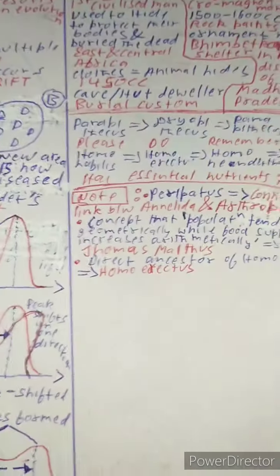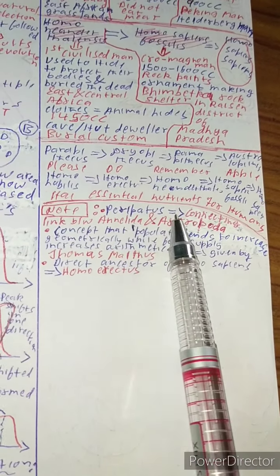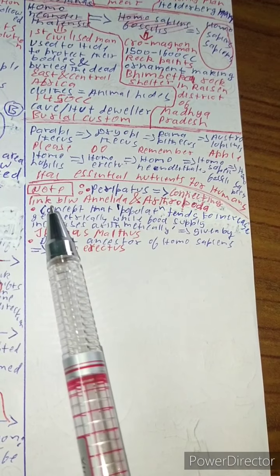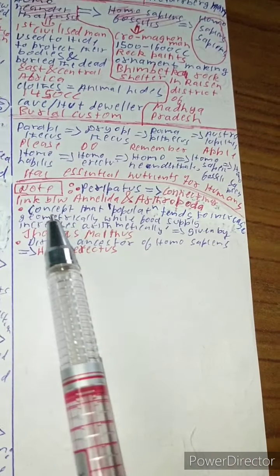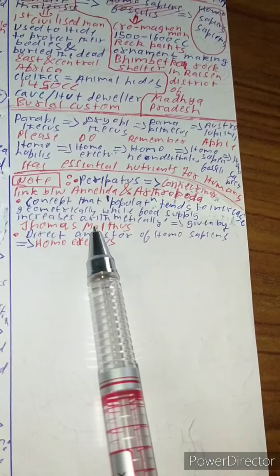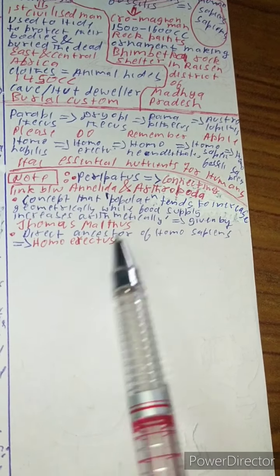The chapter comes to an end, but there are some important notes which you need to know. One is Parapithecus. Parapithecus is the connecting link between Annelida and Arthropoda. The concept that population tends to increase geometrically while food supply increases arithmetically was given by Thomas Malthus. And the direct ancestor of Homo sapiens, as I told, is Homo erectus.